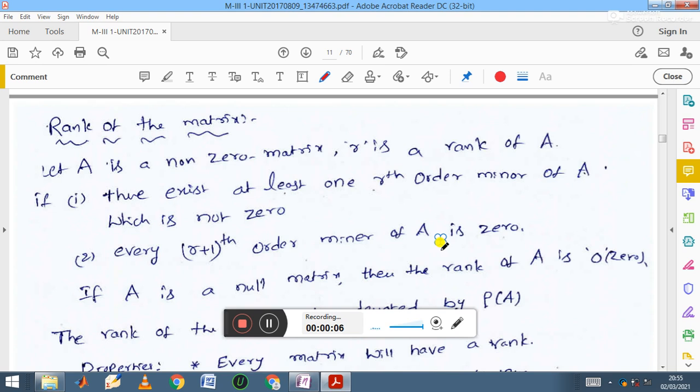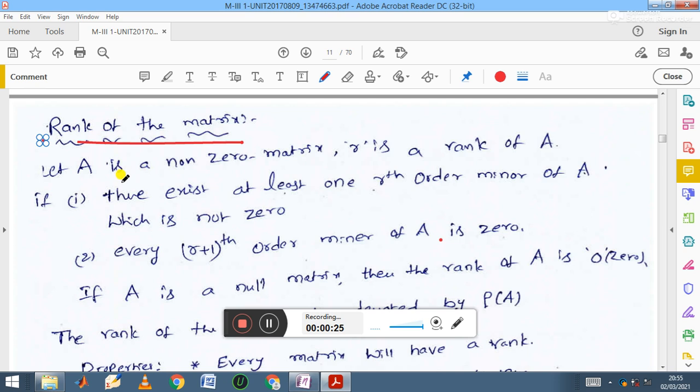In this video I am going to discuss rank of a matrix. It is a very important concept in view of university examinations. So let us understand in detail what is rank and how to find rank of any matrix. Let us go with the definition.